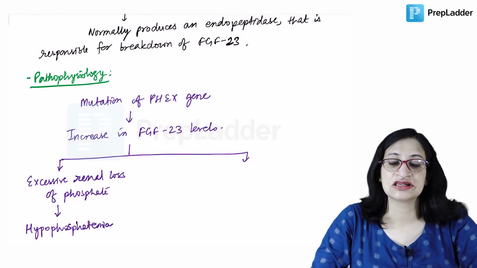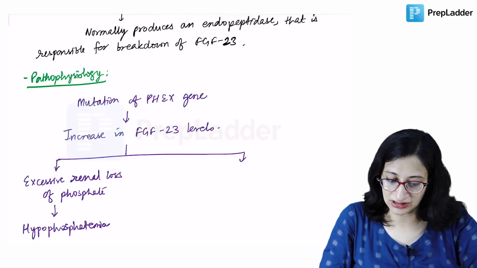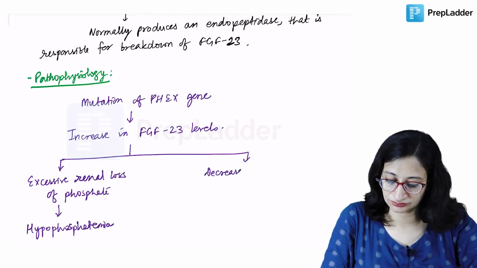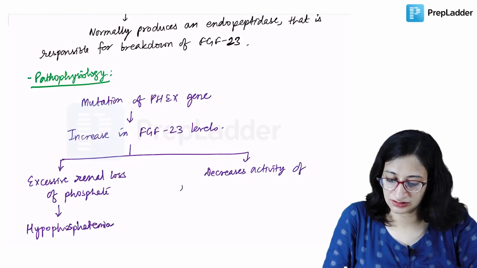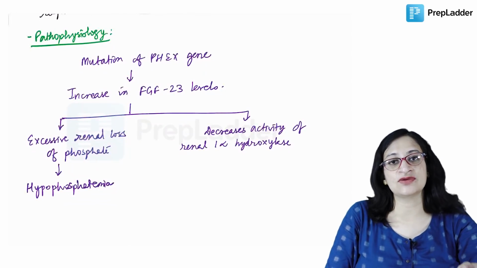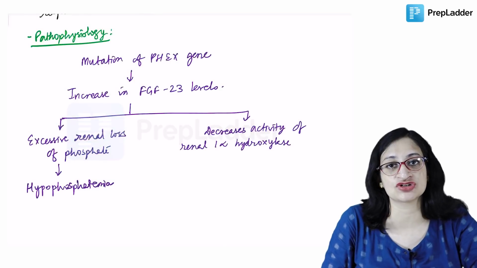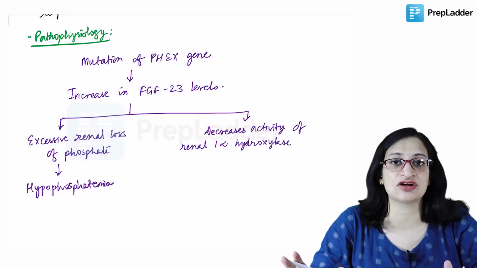All right. What else? It also inhibits the activity of 1-alpha hydroxylase. So it decreases the activity of renal 1 alpha hydroxylase, as a result of which the blood levels of 1,25 dihydroxy vitamin D3 remain low despite hypophosphatemia. We know hypophosphatemia is a stimulator of the 1 alpha hydroxylase enzyme.